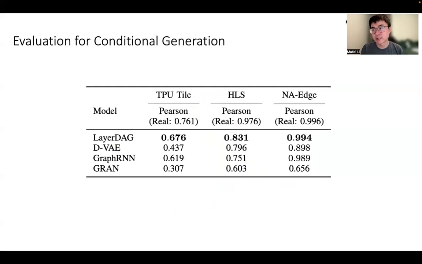On all 3 datasets, LayerDAG consistently outperforms the baselines, including existing autoregressive models of DAGs. For reference, we also include the metric of the cost models developed on real DAGs. On MLArch, we observe a negligible gap between the cost model developed on generated DAGs and the one developed on real DAGs.